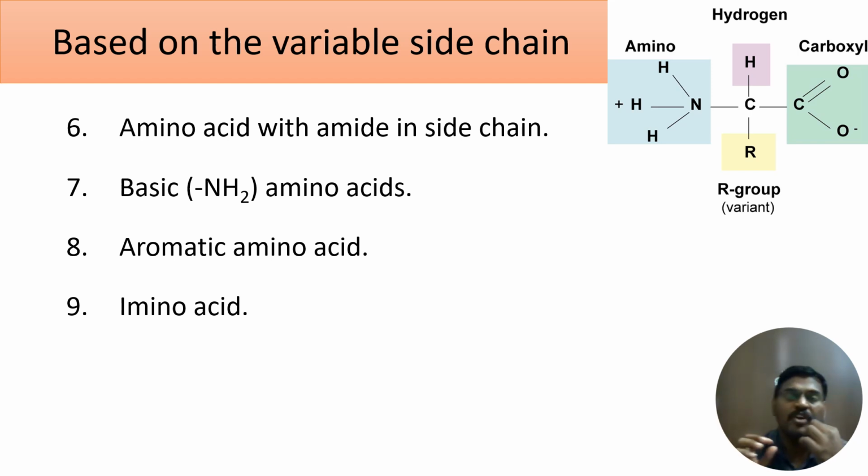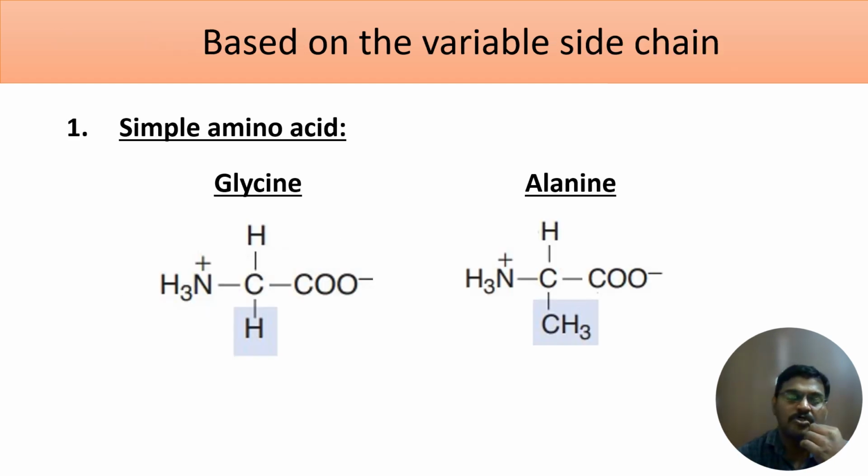So we are going to find out which of the 20 amino acids come under each of the subclasses. We'll start with the simple amino acids. Why are these called simple amino acids? Because the side chain is made up of very simple molecules, like hydrogen in glycine and a CH3 methyl group in alanine. So we have two simple amino acids: glycine and alanine. You can pause the video and memorize it.